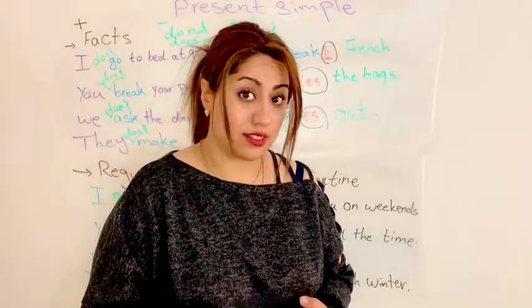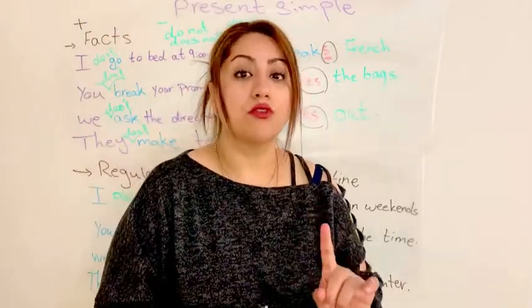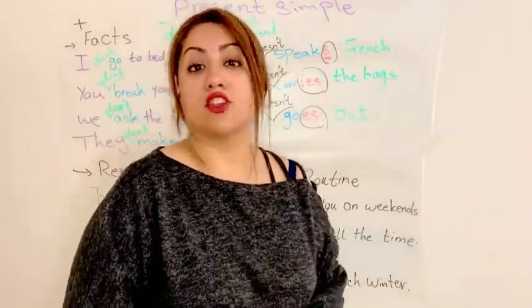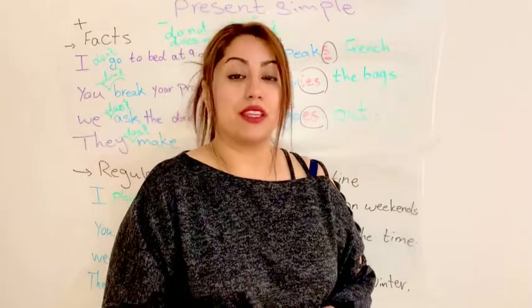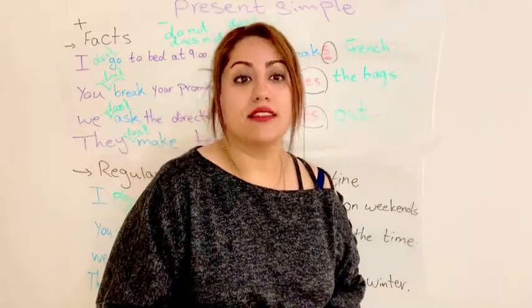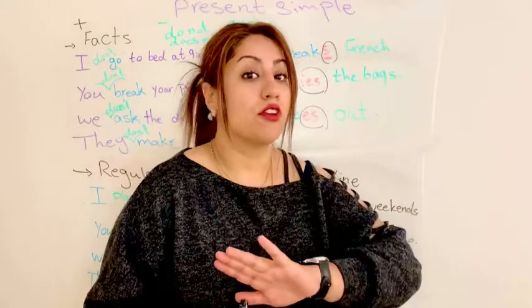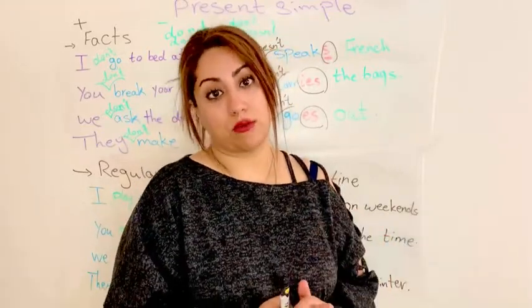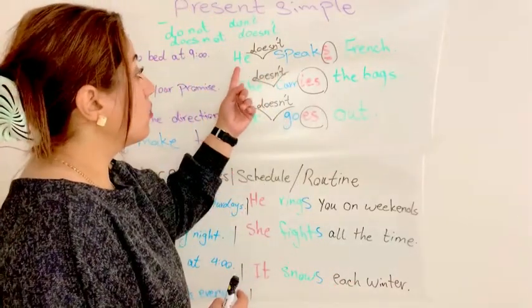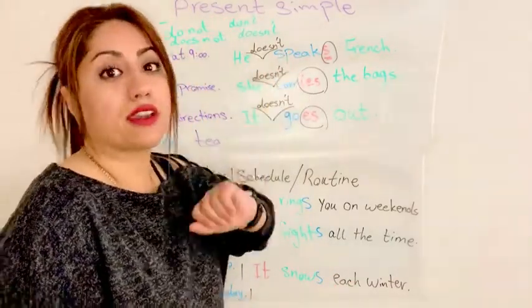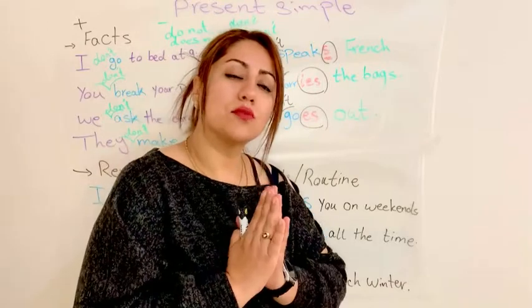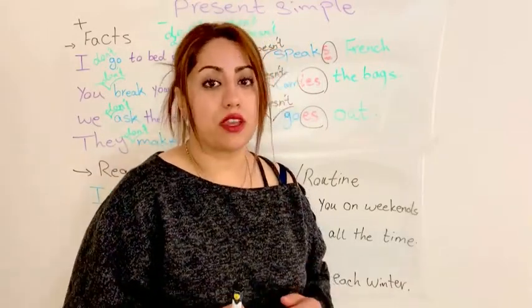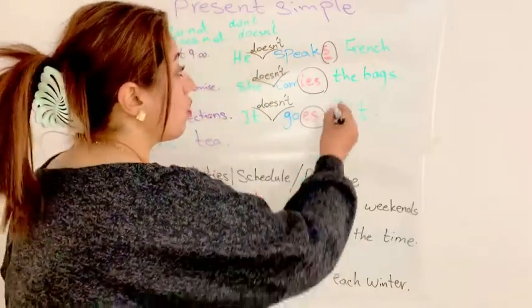But there is an important thing: if you use doesn't for he, she, it, and you want to change the sentence to negative form, be careful about the S, IES, and ES that you used before. For making positive forms, we need this, but for making negative, we don't need them. So we have to erase them from the verb. Now we use he doesn't speak. The sentence he speaks French changes to he doesn't speak French. There is no S.